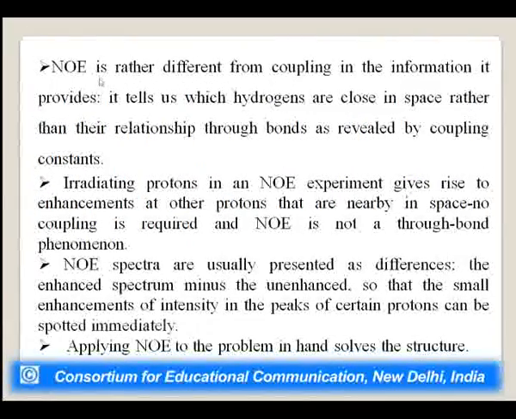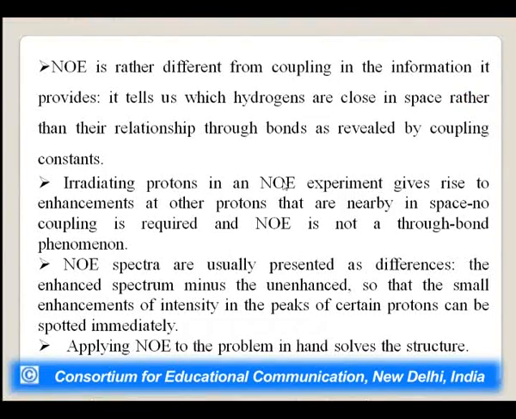Nuclear Overhauser effect is rather different from coupling in the information it gives. It tells us which hydrogens are close in space. So, here we are talking about a 3-dimensional space rather than their relation through bonds. We have discussed coupling constant. Irradiating protons in an NOE experiment gives rise to enhancement at other protons that are nearby in space. No coupling is required, and NOE is not a through-bond phenomenon.